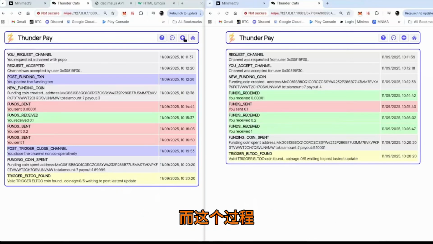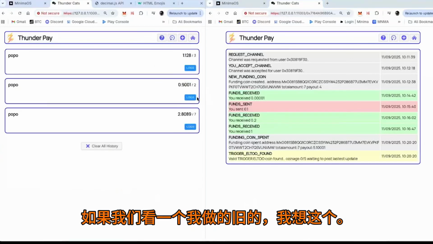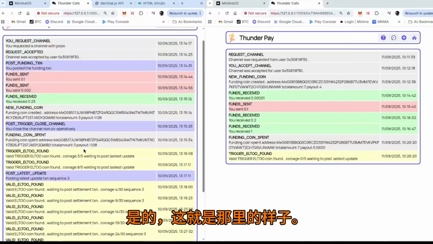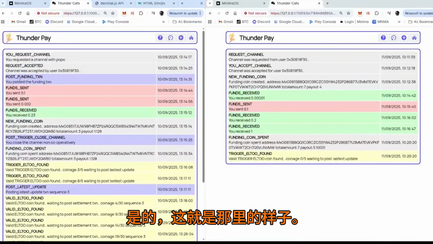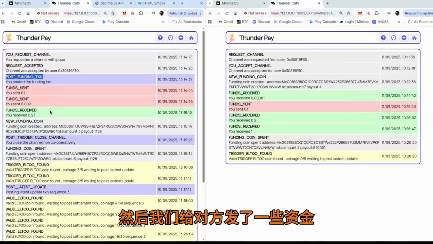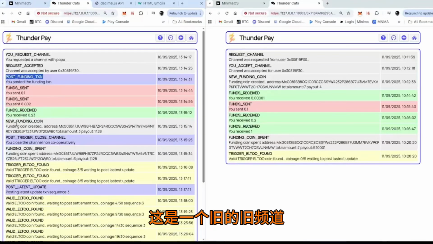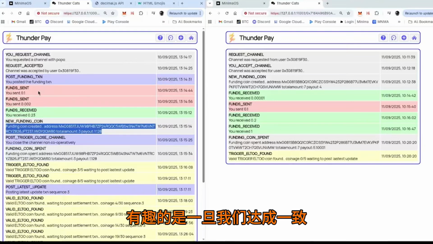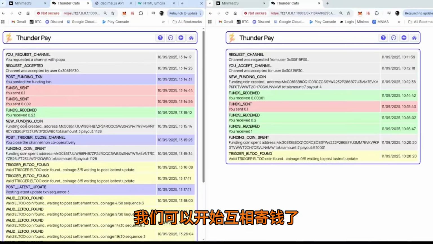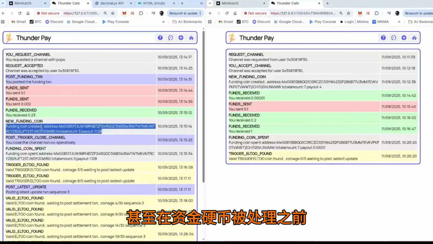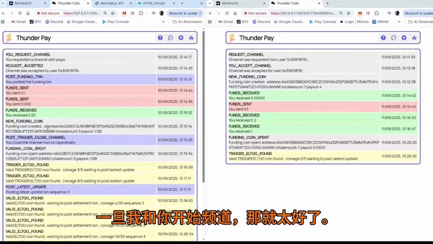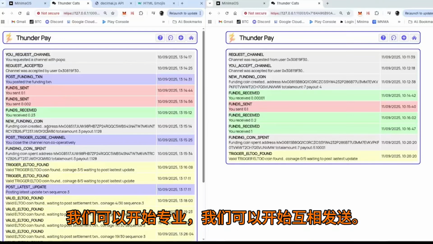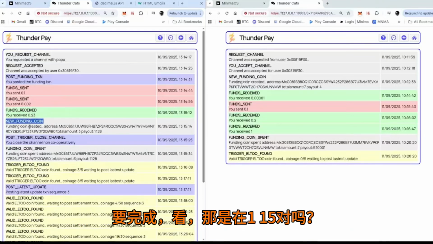And this process, if we look at an old one that I did, I think this one, yeah, this is what it will look like. I posted a funding transaction. Then we sent some funds to each other. This is an old channel. Interestingly, as soon as we've agreed, we can start sending each other money, even before the funding coin has been processed. That's nice. Once you and I have started the channel and we've got all our transactions, we can start sending each other money. We don't even have to wait for the first coin to be done.